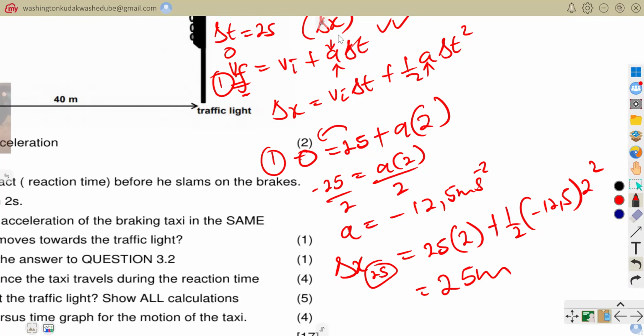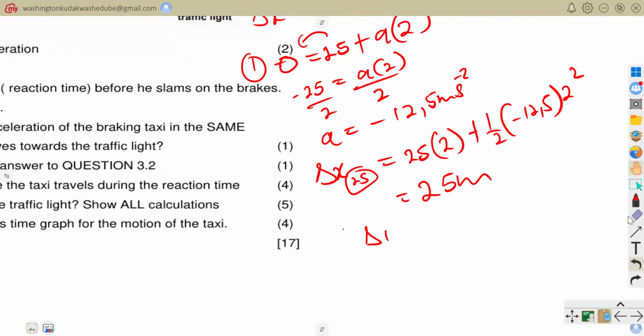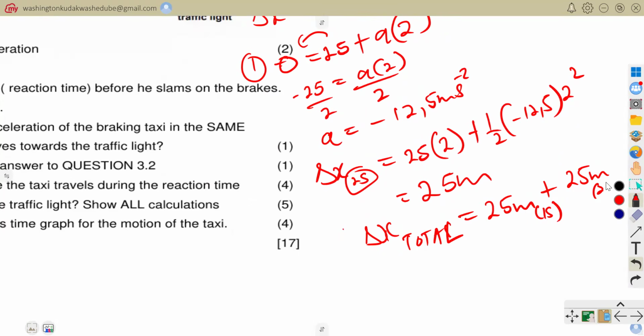But he had already moved 25 meters before. So from the time that he saw the robot up until he applied his brake, and up until his car came to rest, the total distance moved, Δx total, is equal to the 25 meters moved in 1 second plus another 25 meters moved in 2 seconds.